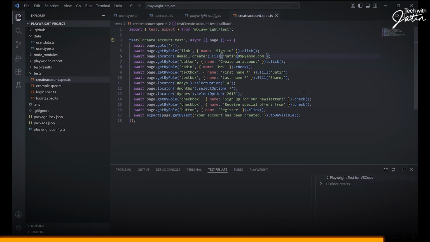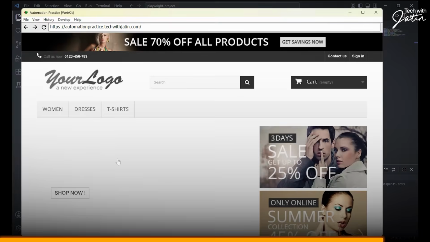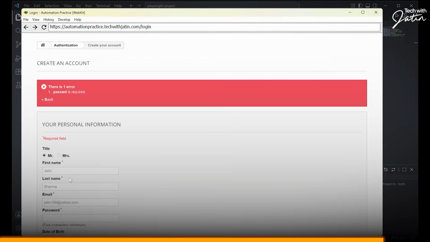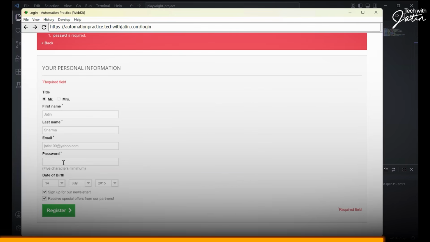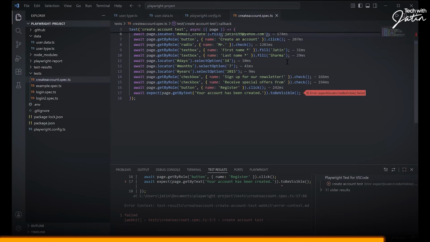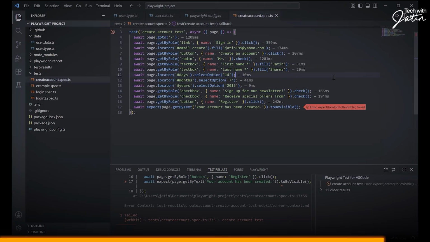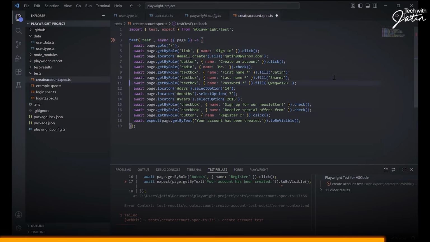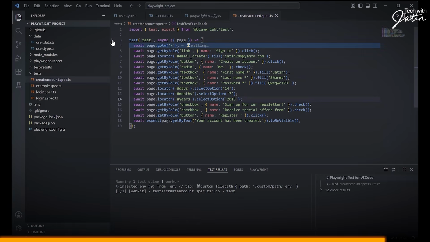I'm going to click on the play button and observe carefully. Here, it is just filling all the data. Password is required. Password for some reason did not get captured. Let me just see. Yeah, I think so. Password was there. I deleted it off. I'm just going to remove this. Yeah, this was the password field. I can delete this. I'm going to put a 299 or something. Save this. Click on the play button. Let's see whether it works.